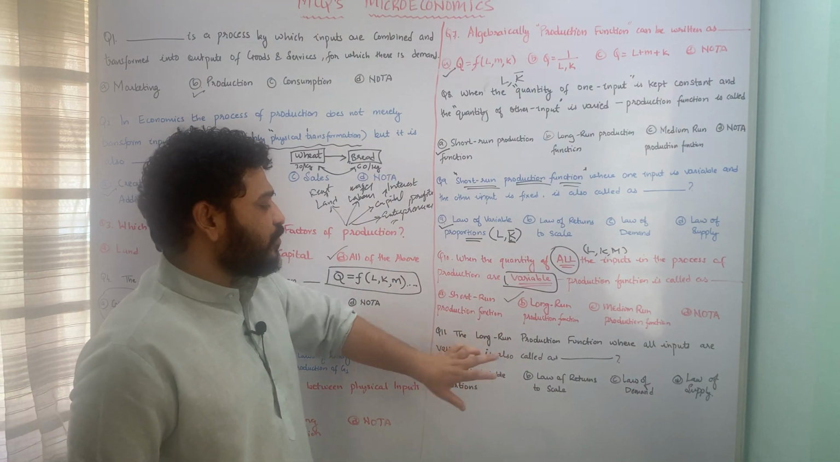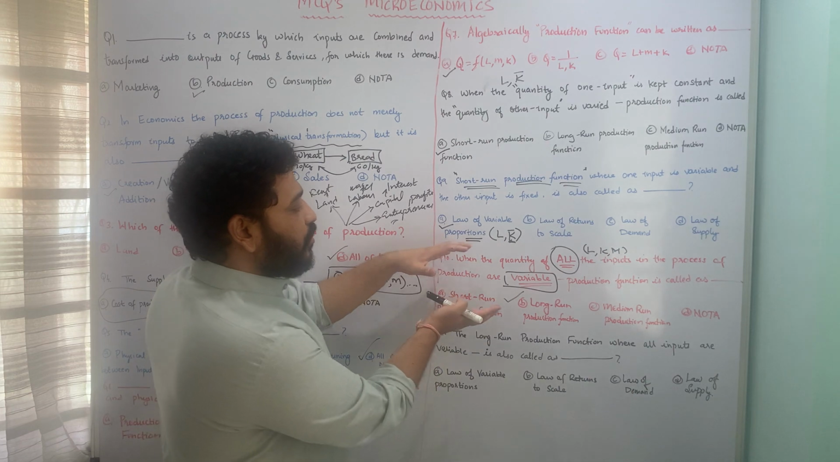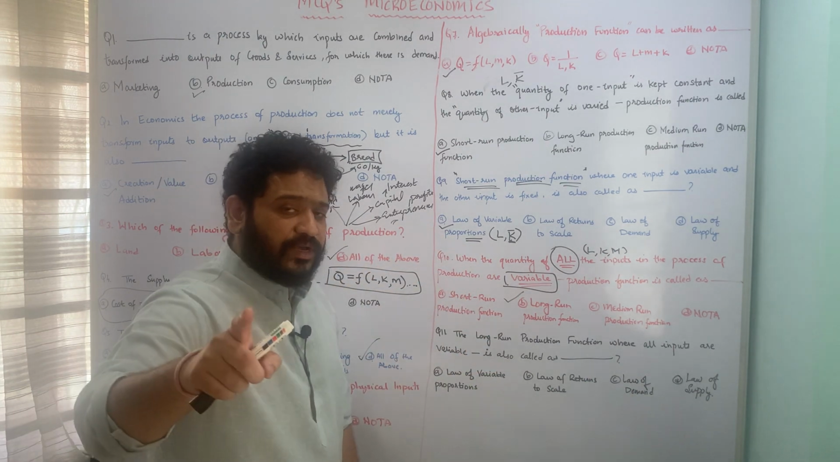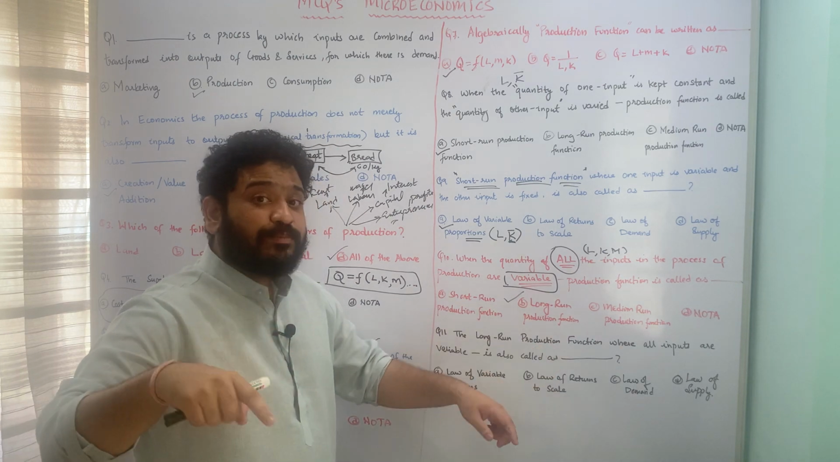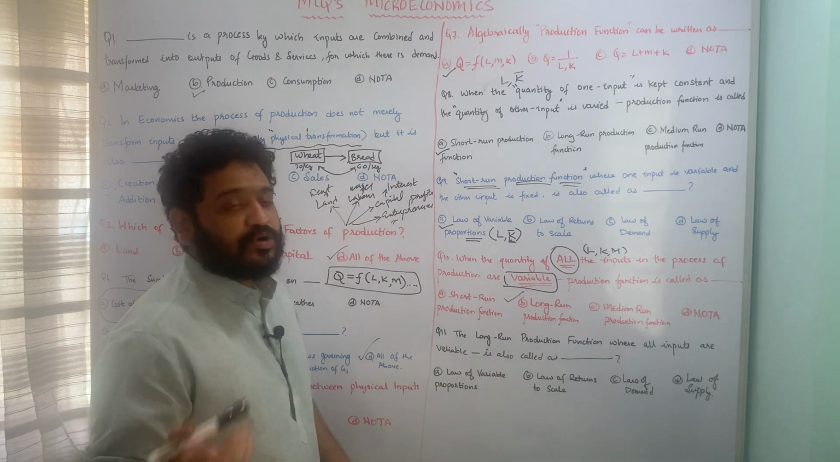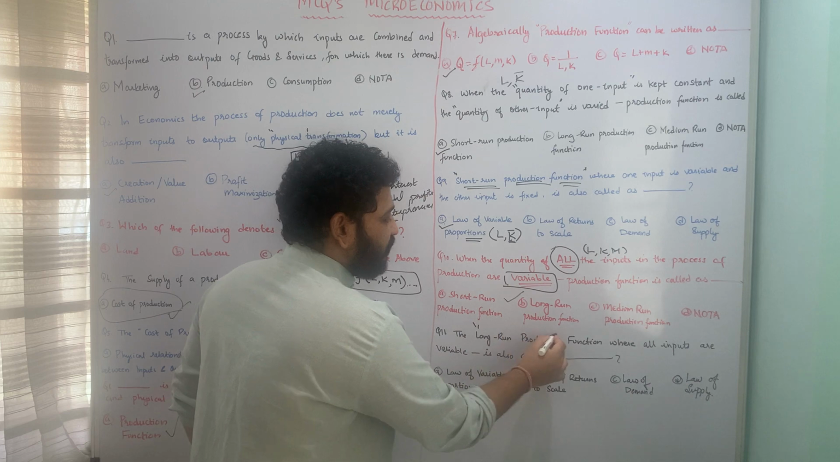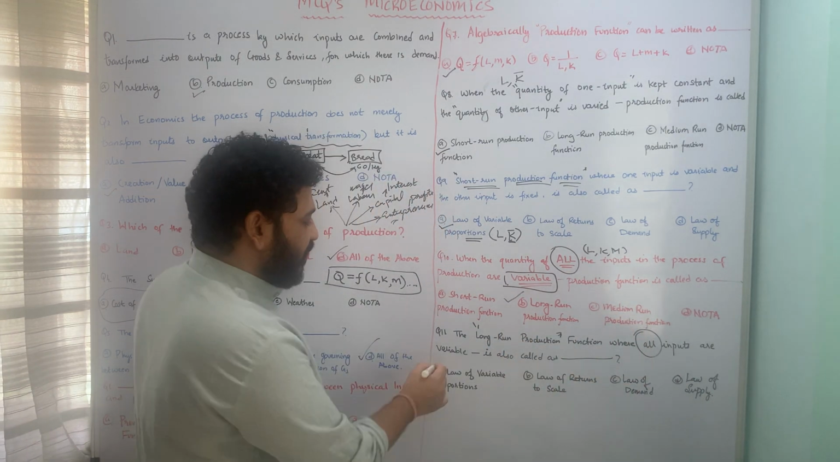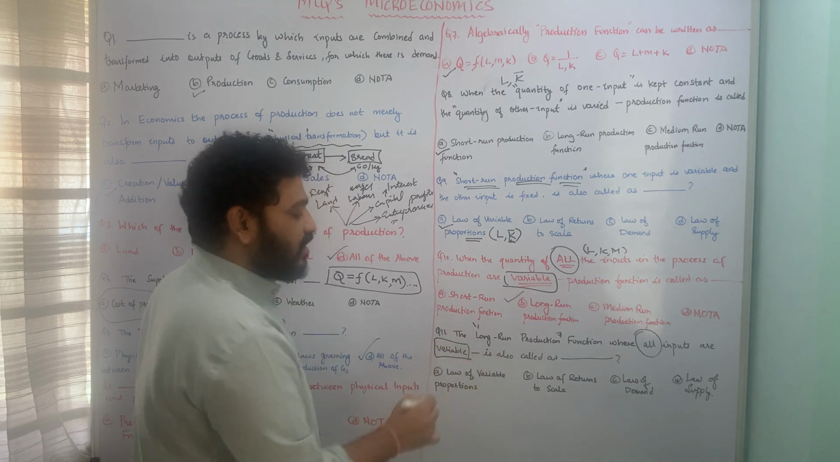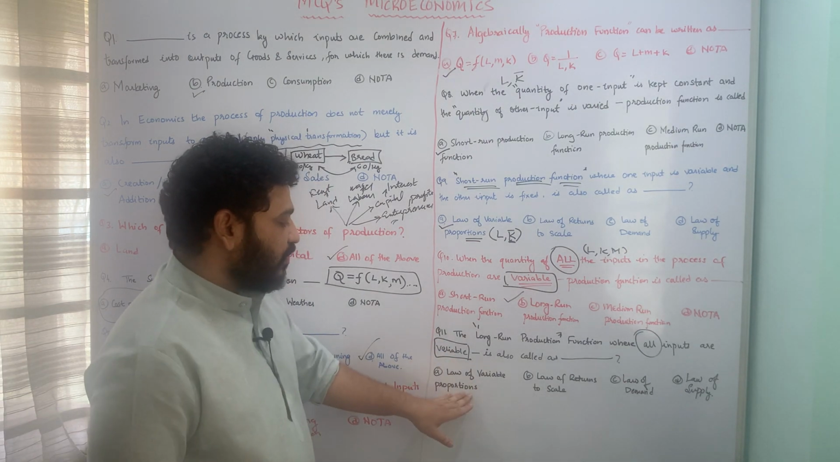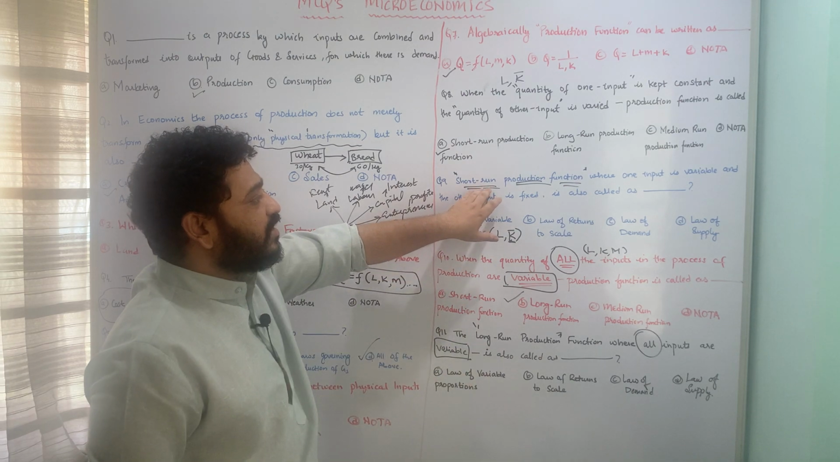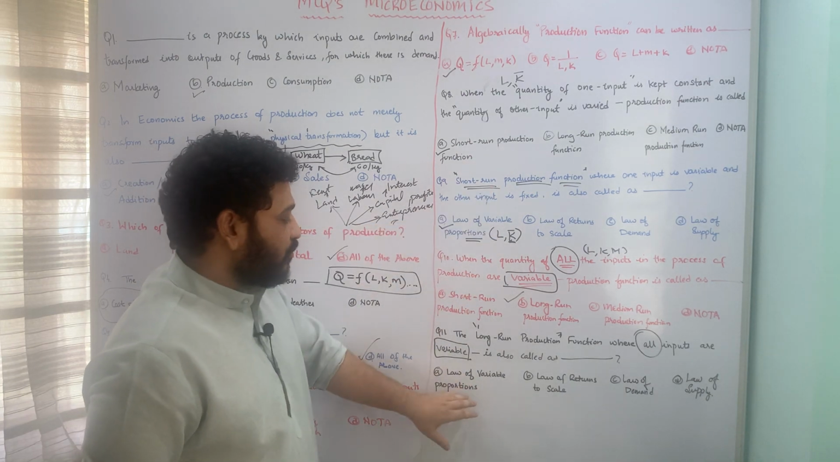Let us now move to the next question, which is talking about this very idea in some other terms. It is saying the long run production function, where all inputs are variable, is also called what? Whether you call it the law of variable proportions? No, because we have seen the law of variable proportions is related to the short run production function. So this cannot be the answer.